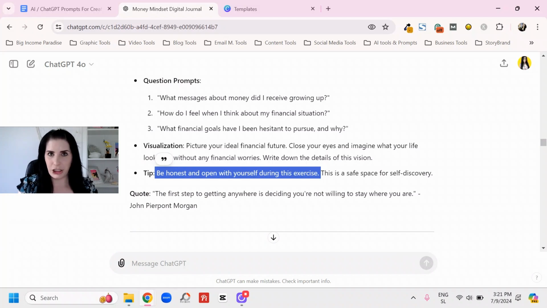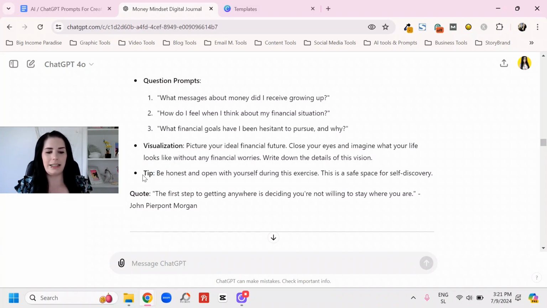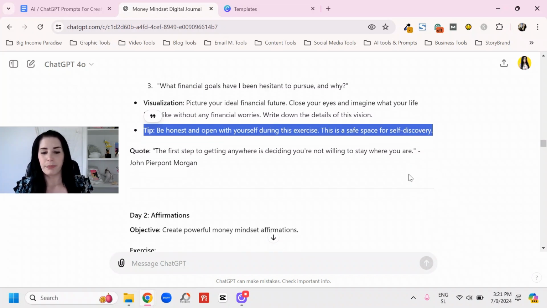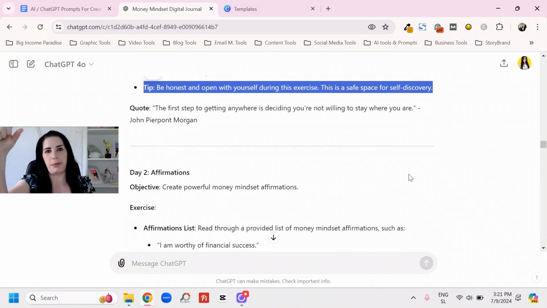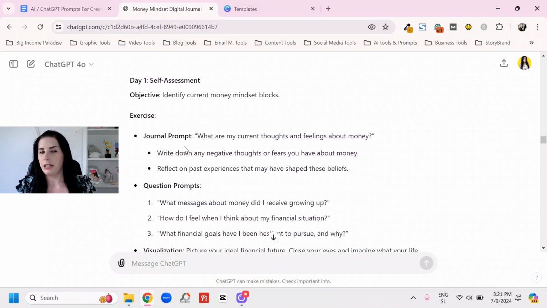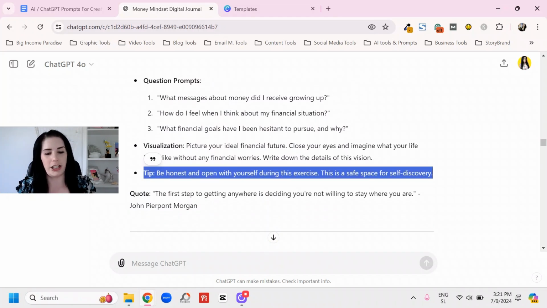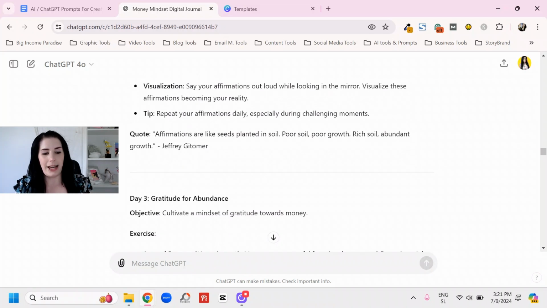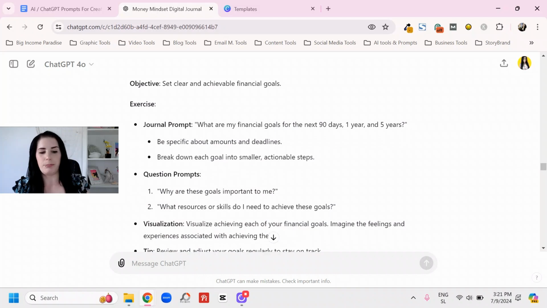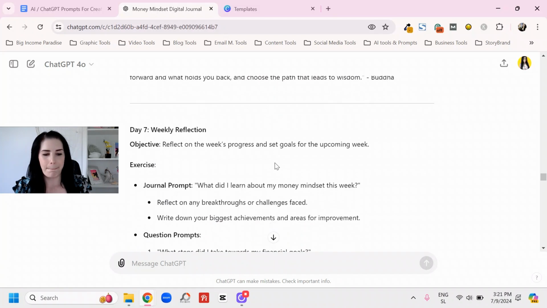You can tell ChatGPT, hey, I didn't like that the tip was at the bottom, keep all the tips at the top. Or you can just copy and paste the tip at the top when you put all of this content into Google Docs, okay? You can do that yourself or just tell ChatGPT. But let's say we like this, okay? We have quotes, visualization, and all of that, right?